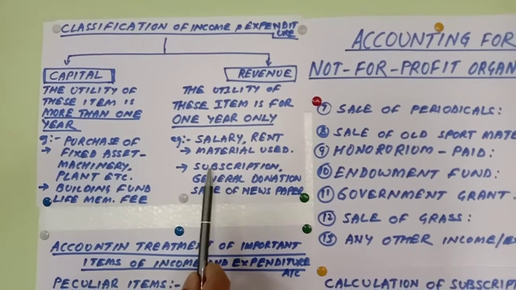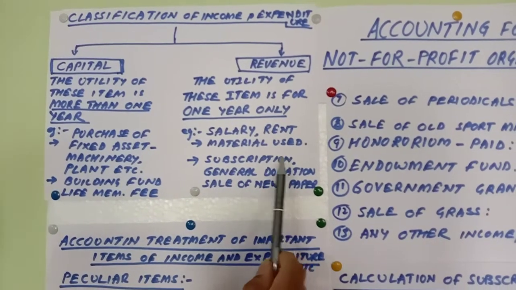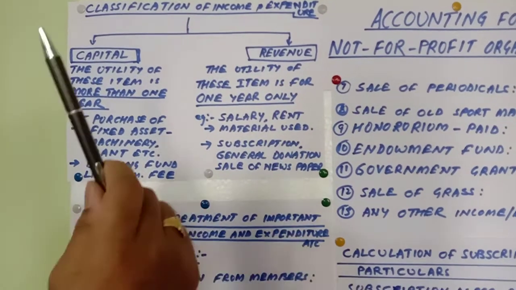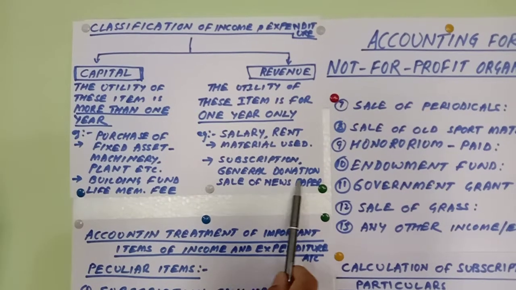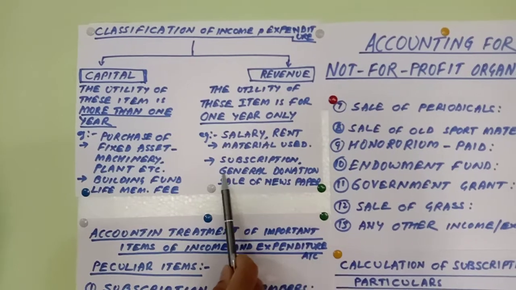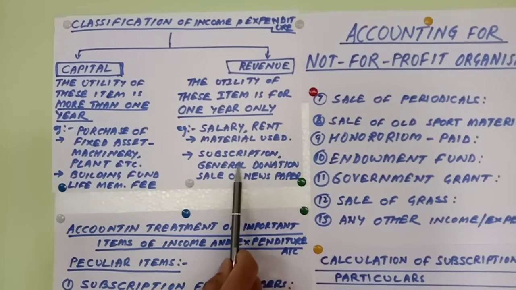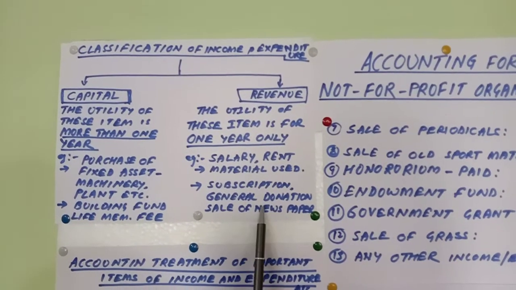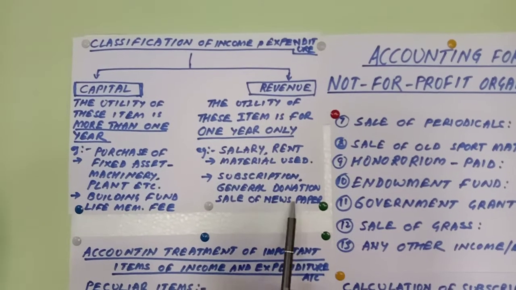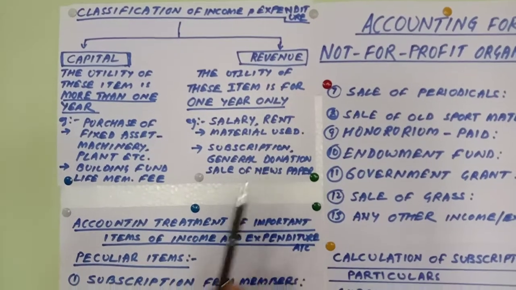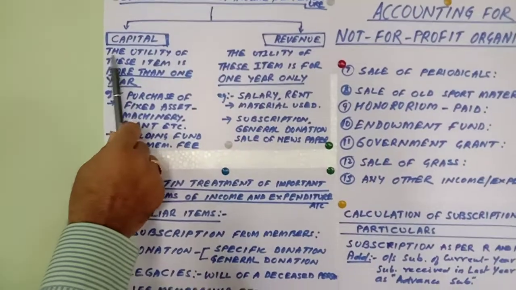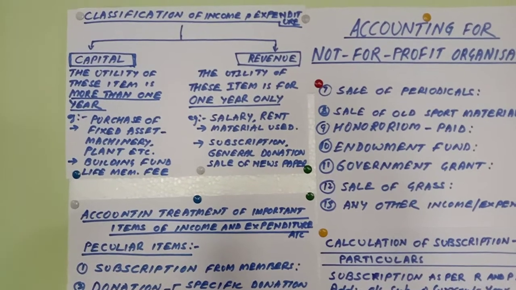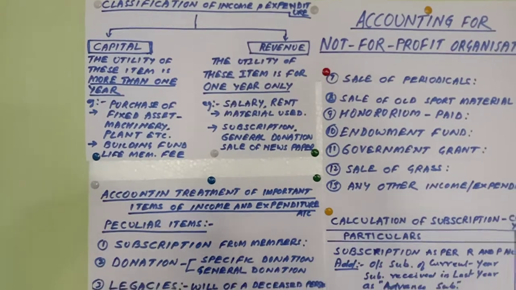And let's see the income. The income under revenue: subscription received from members. There will be many members who will subscribe the amount, and if that is received, this is subscription from member. General donation: if non-specific donation is there, or a small amount of donation without any specification, it is general donation. Then sale of newspaper, any amount that comes from sale of newspaper is known as income. So this is revenue. Once again I repeat, the capital items are those items whose utility is more than 1 year, whereas revenue items are those items whose utility is within the year.